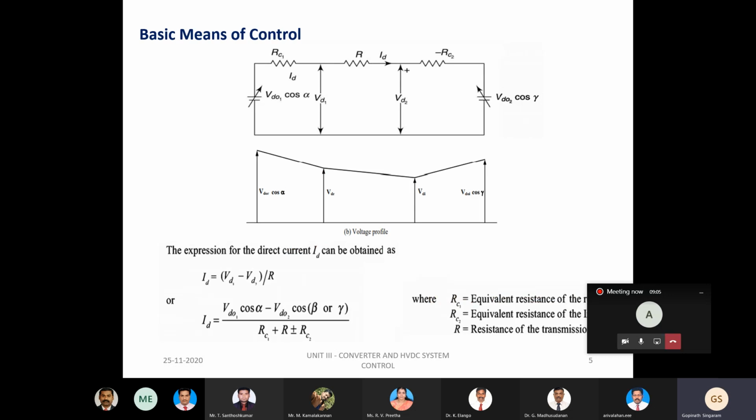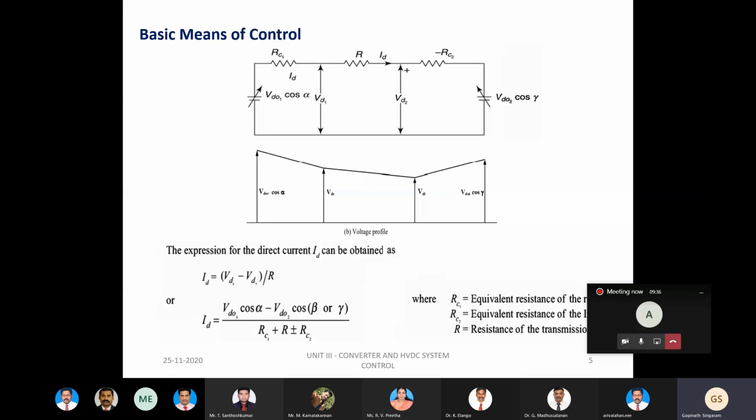Now let us get into the basics of control: what is the need, why we are supposed to have the control, and which parameter is to be controlled so that we can maintain a constant DC voltage in the HVDC link. You might already know about the typical HVDC system. I have not given the structure of the HVDC system; hope it was discussed in the previous lectures.